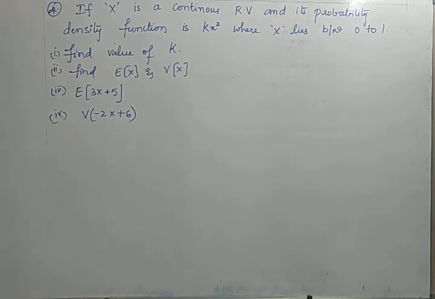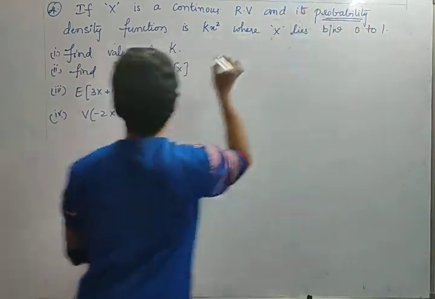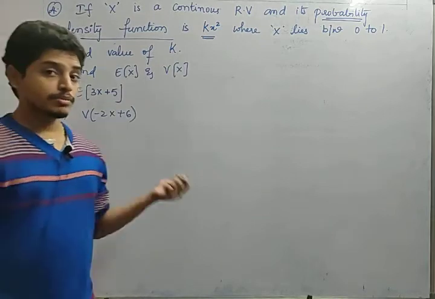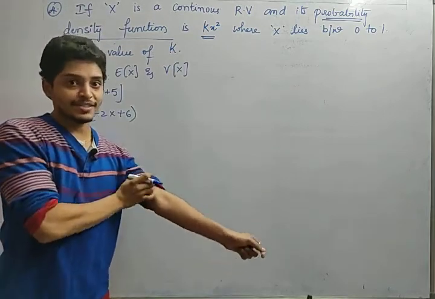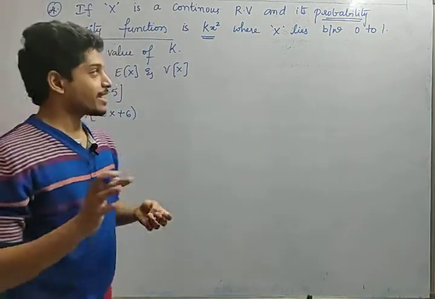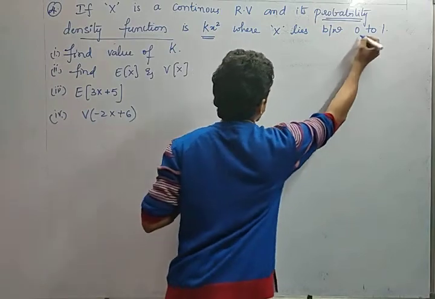So another important question, friends. If x is a continuous random variable and its probability density function is kx square. PDF, in the sense probability density function, holds for a continuous random variable, in the sense he is telling us the random variable is continuous, right? And the limits of the continuous random variable are from 0 to 1.